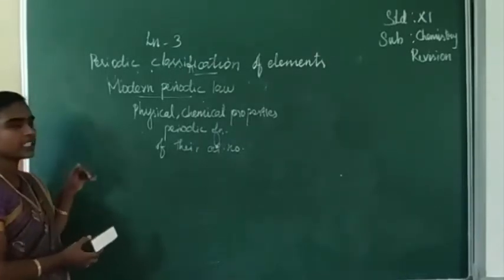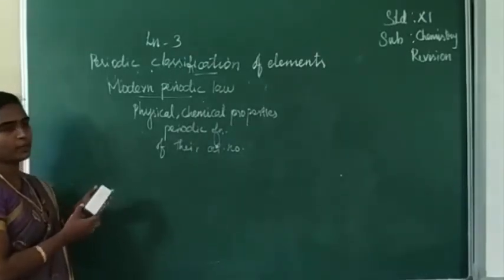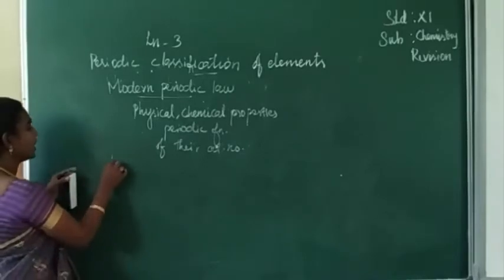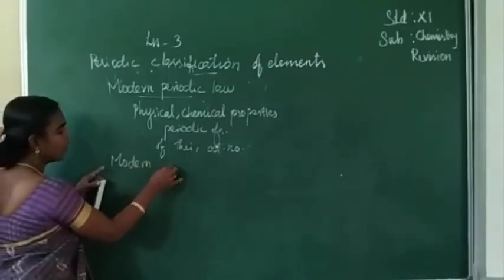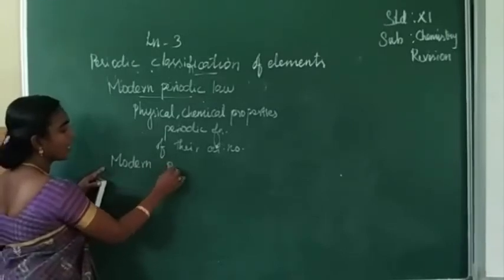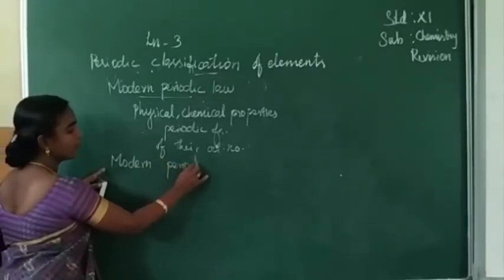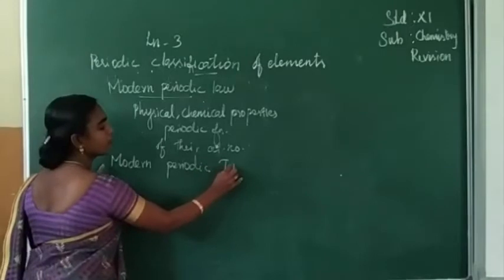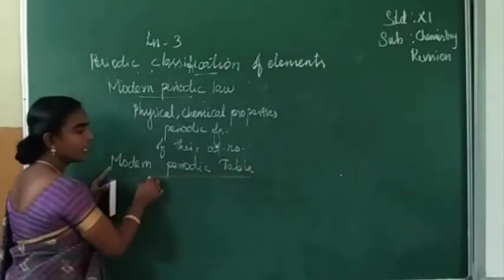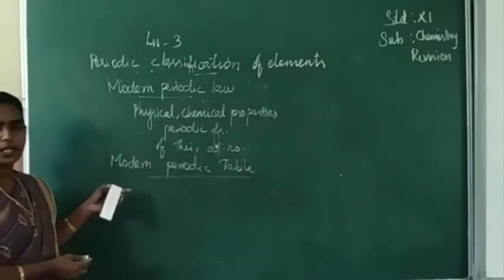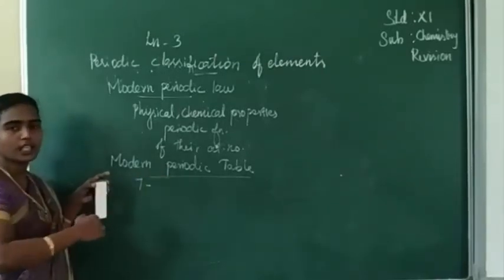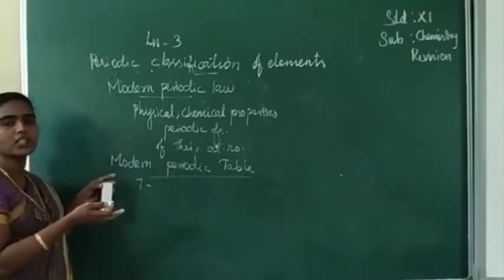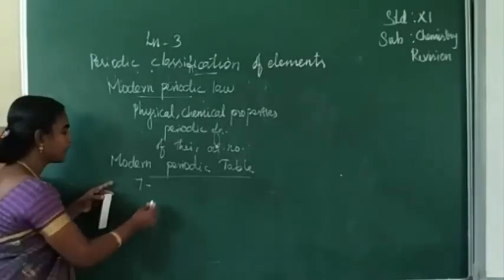So next we can see the modern periodic table. Nearly 118 elements have been discovered. These elements are arranged in the form of a table, which is called the modern periodic table. In the modern periodic table, there are 7 horizontal rows, called periods.